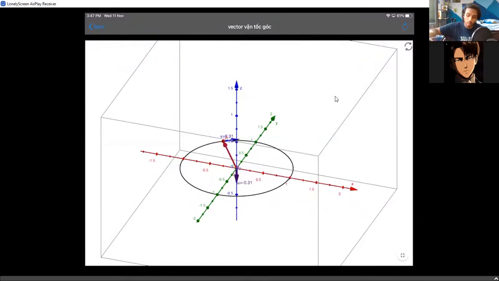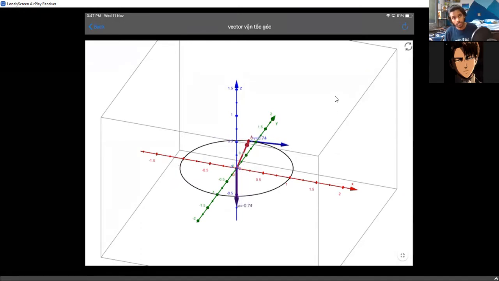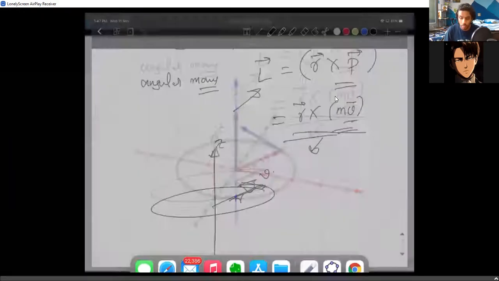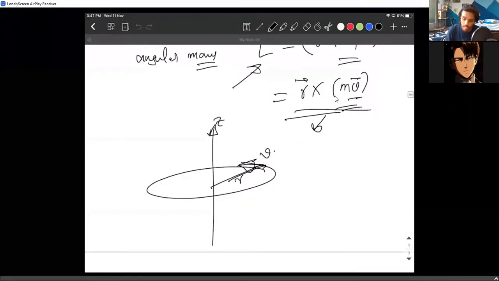When the velocity is in the opposite direction, now you can clearly see that the angular momentum is in the downward direction. Okay, so this is how basically they simply define the idea of angular momentum. I hope this part is clear. So if V is like this, I'm closing fingers along with V, so the angular momentum direction will be like this. L bar will be like this. Okay, I hope this is clear for everyone.